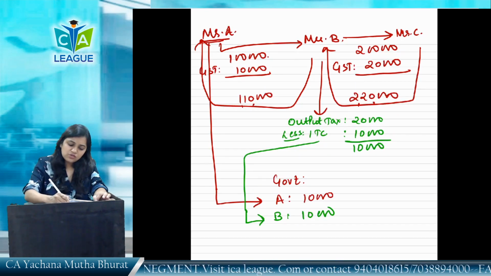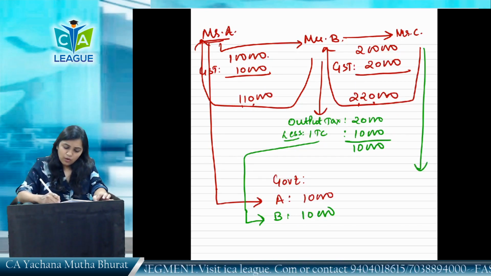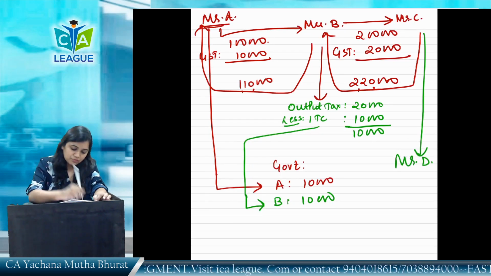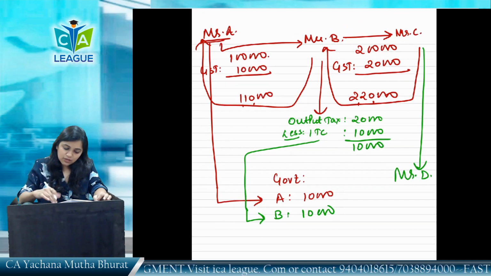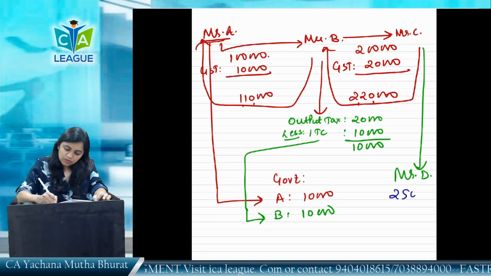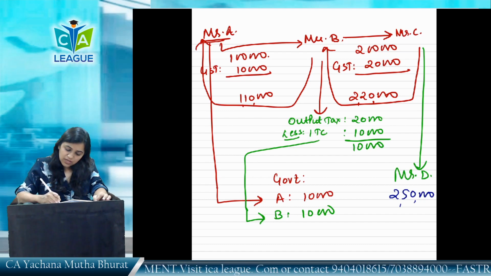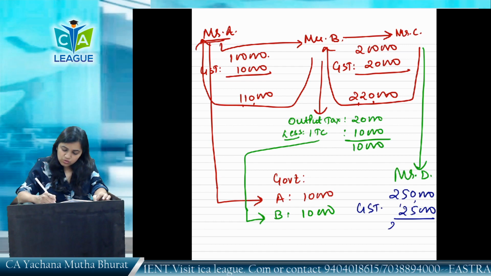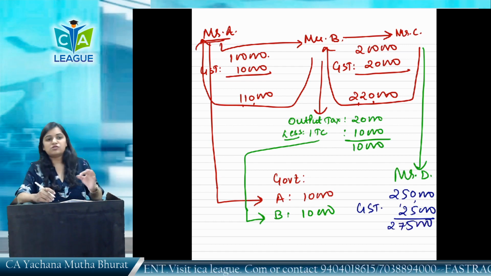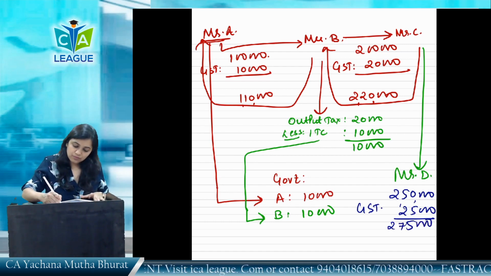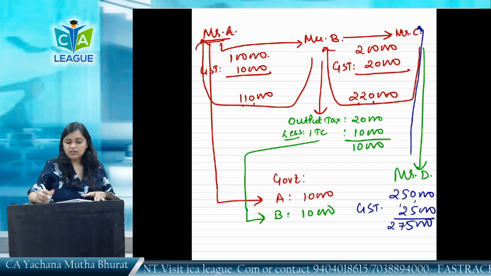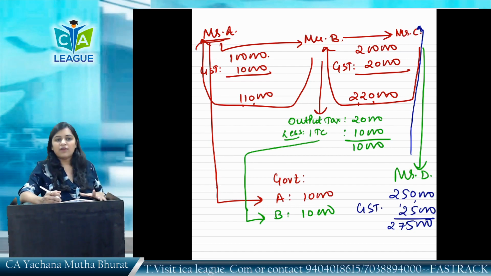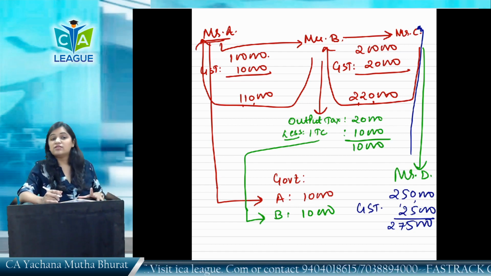Transaction moves further. Mr. C was a very smart businessman. He sells the goods to Mr. D. For how much? Here he sells it for 2,50,000. GST of, for example, 25,000 will be levied in this transaction. So the total comes to 2,75,000, which Mr. D will pay to Mr. C. Out of 2,75,000, 2,50,000 Mr. C is going to retain. The rest Mr. C has to pay to the government.